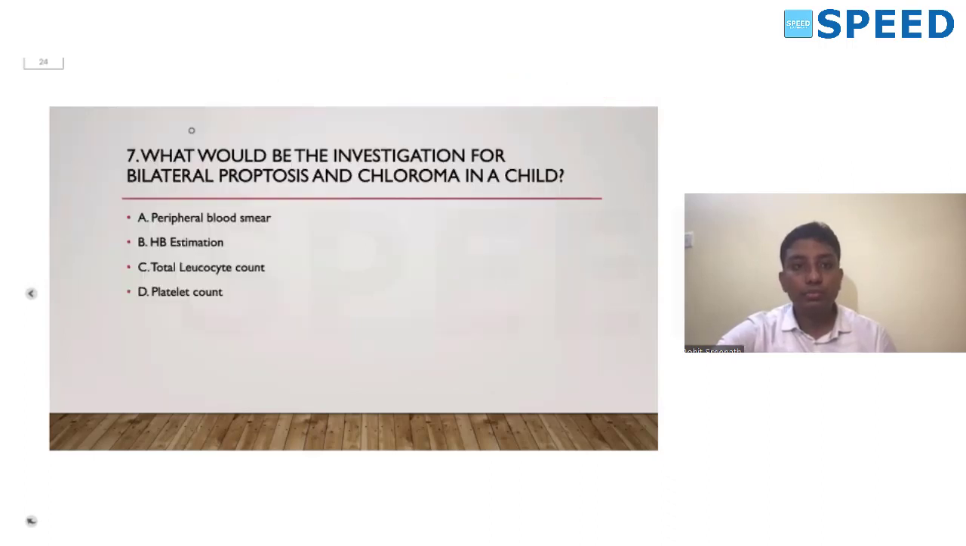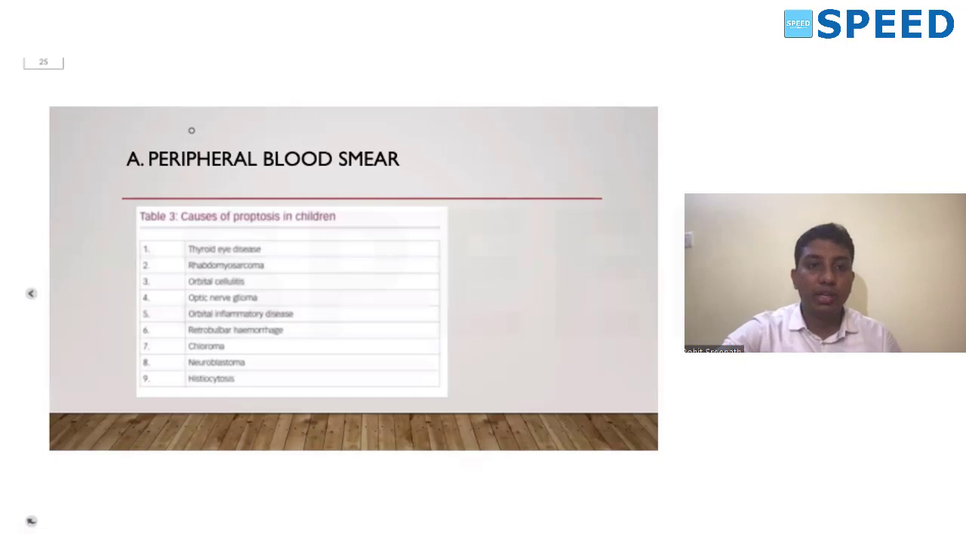Okay. So next question: what would be the investigation of choice for a bilateral proptosis and chloroma in a child? We discussed that one of the important causes for bilateral proptosis in children is a chloroma, which is a type of leukemia. Because it's a leukemia, we always have to do a peripheral blood smear. This table shows the important causes of proptosis in children.